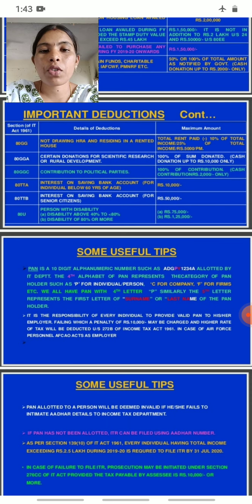The category of PAN holder. Whether the PAN holder is a person, it is indicated with P. Whether the PAN holder is a company, it is indicated with C, or whether the PAN holder is a firm, it is indicated with F. The fourth digit of the PAN card indicates the category of the PAN holder.